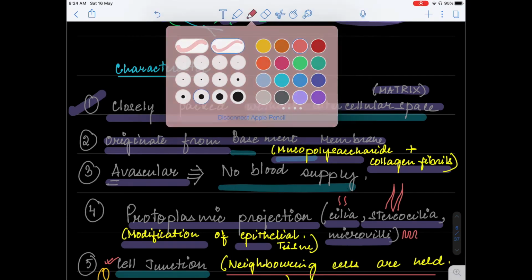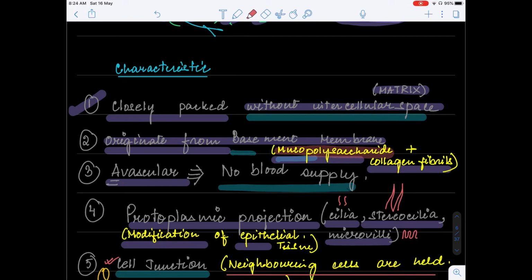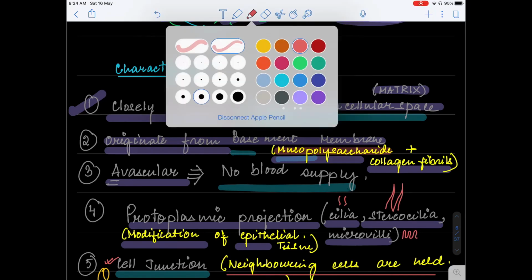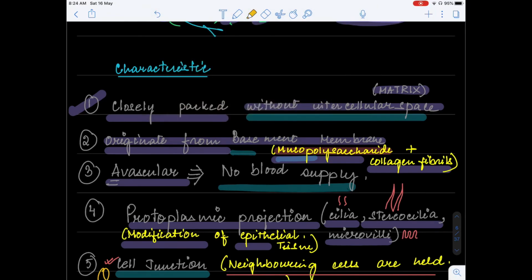This basement membrane is made up of mucopolysaccharide, which is a kind of heteropolysaccharide. We can also see that there are some fibers for support, and the kind of fibers we find in a basement membrane is collagen fibers. So basement membrane, students, is made up of mucopolysaccharide and collagen fiber.